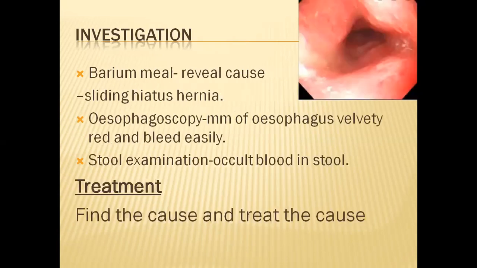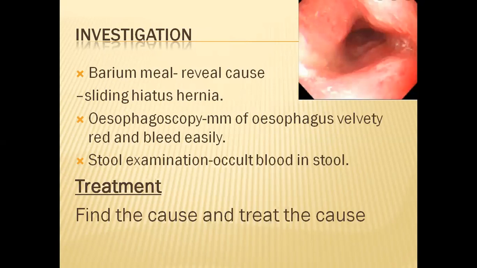Then investigations. Barium meal. If you go for a barium meal, it will reveal the cause, that is sliding hiatus hernia. Then esophagoscopy. This is an investigation in which a fiber-optic scope is passed into the esophagus, and you can see that the mucous membrane of esophagus is velvety, red and bleeding.